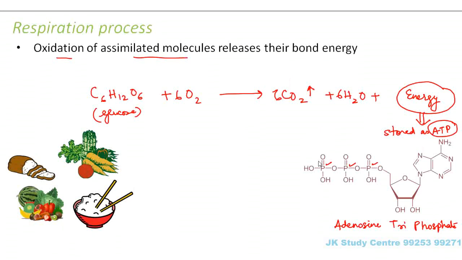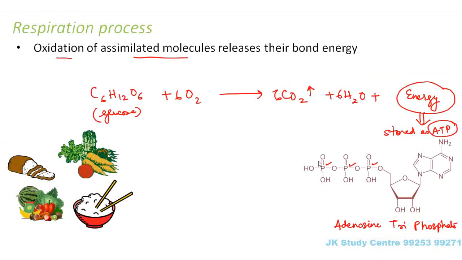So these ATP molecules are nothing but a kind of currency of energy. Whatever energy is released is stored as ATP molecules. So if we talk in these terms, 8 ATP molecules are given to this cell, 10 ATP molecules are given to this cell. Right? So it is a kind of currency which behaves as a storage of this energy. So now you understand what the process of respiration is.